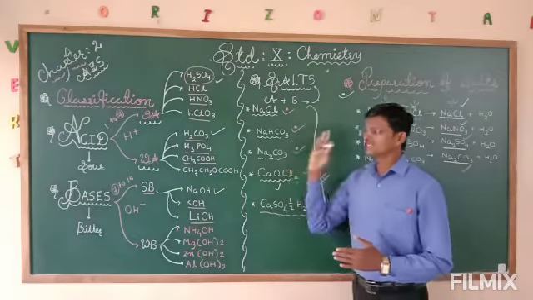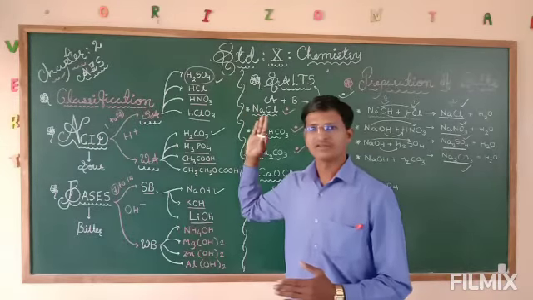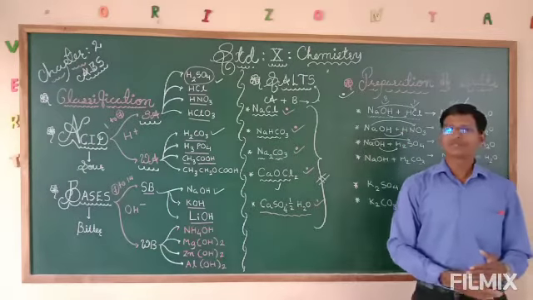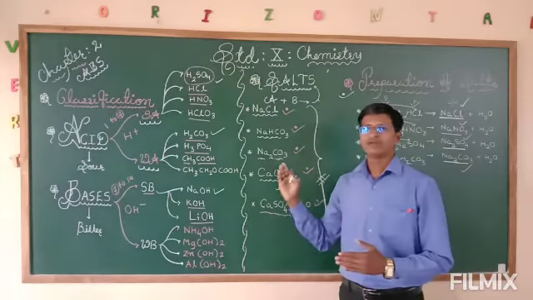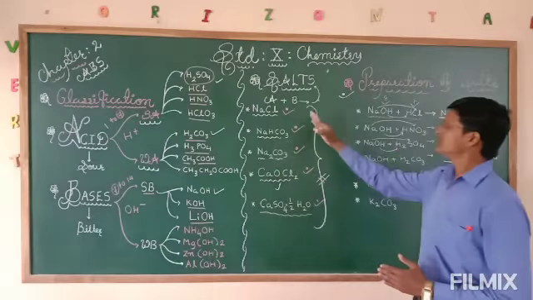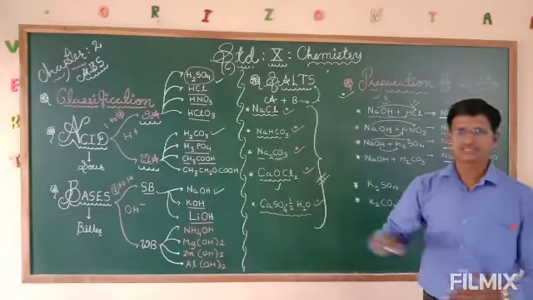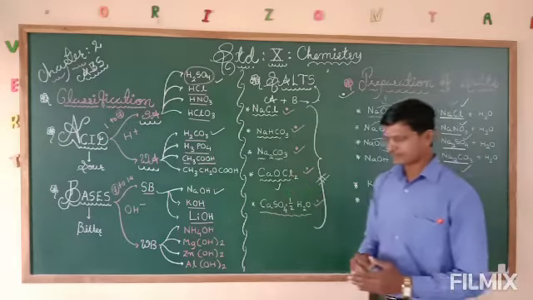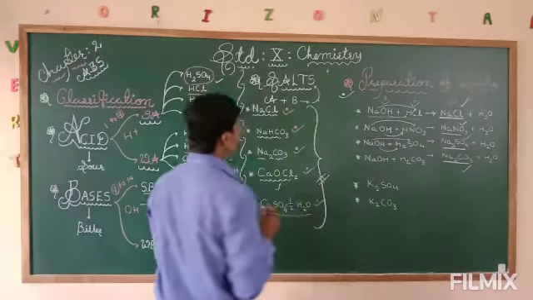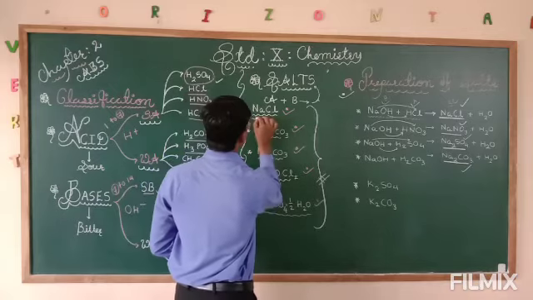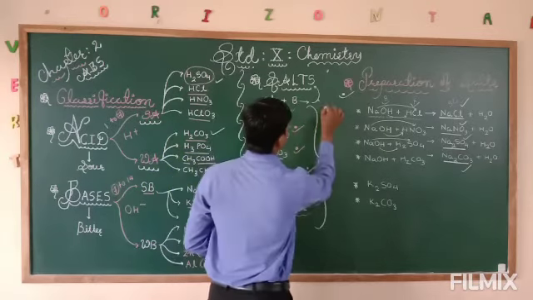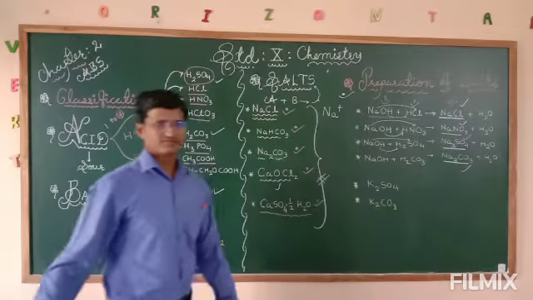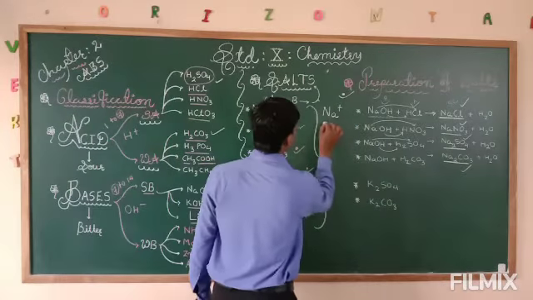So up to here, please understand the classifications of acid and base, on what basis the properties can be identified, and then we need to shift to the next topic, that is salts, the different types of salts. In that, one thing remains. If you take NaCl, it has one positive charge and one negative charge.